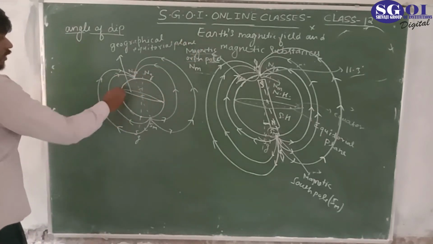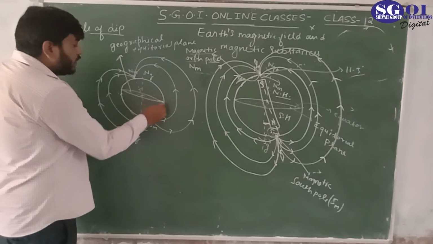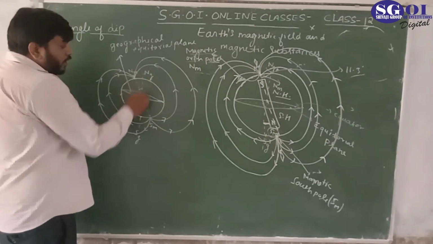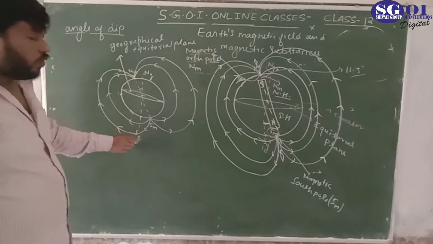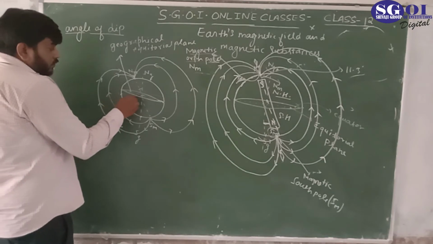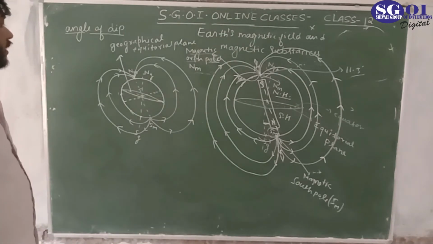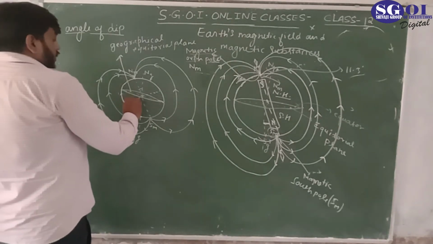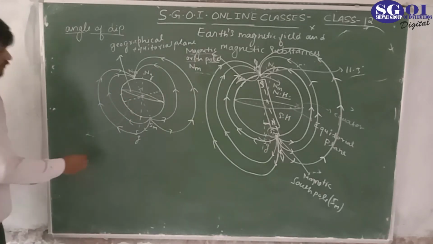This line is the geographical equator because it is the mid of the geographical north and south. And this is the magnetic equator.